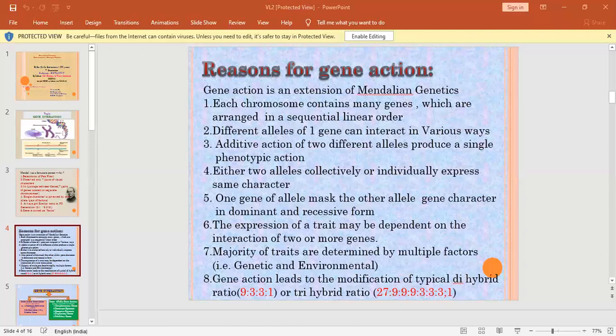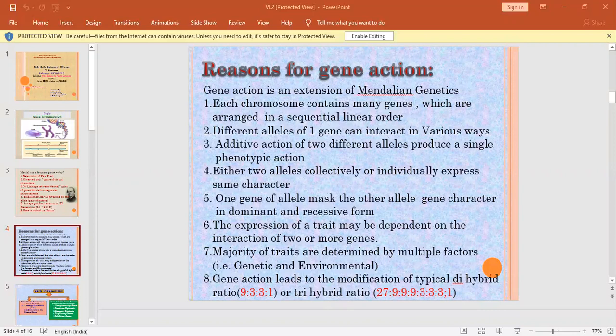The last homozygous recessive genotype produces only the oval type, because there is no capital A gene and no capital B gene. So we get a different character in the recessive condition, that is the oval character. Adding 9 plus 3 plus 3 gives 15. The 15:1 ratio is a characteristic feature of duplicatory genes.